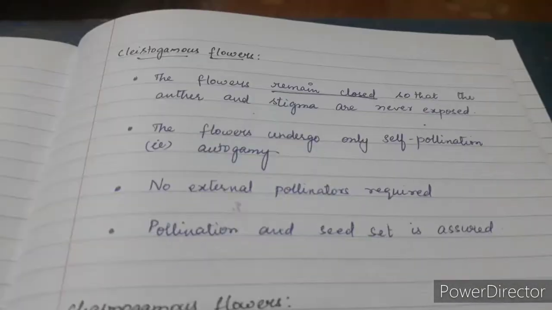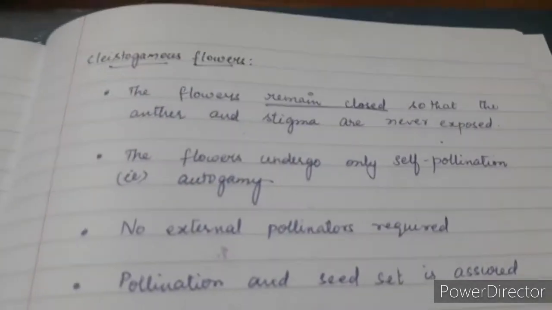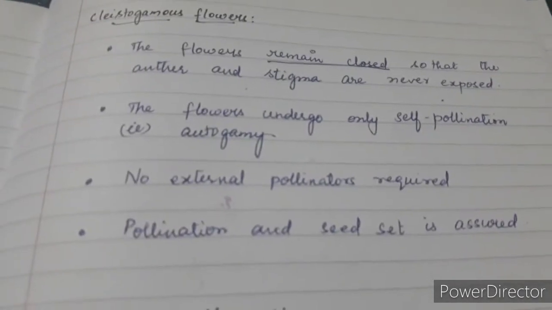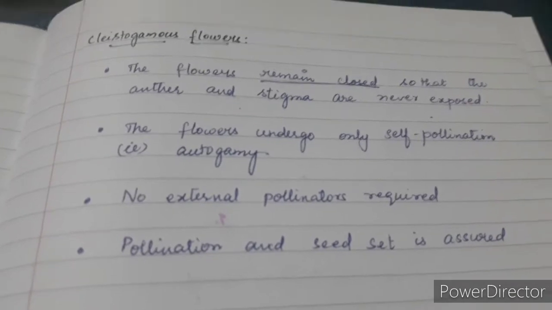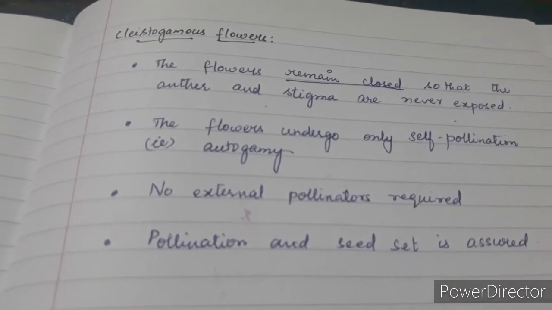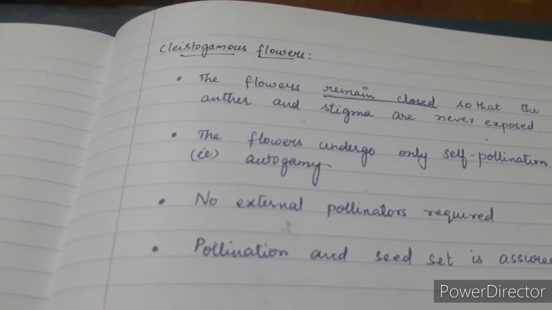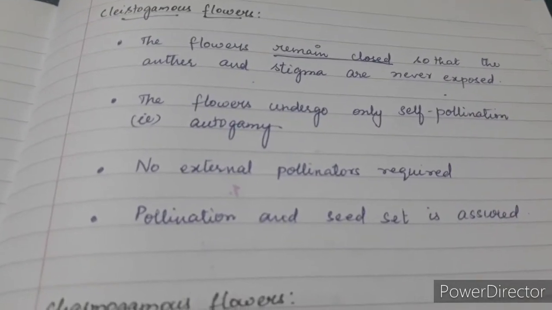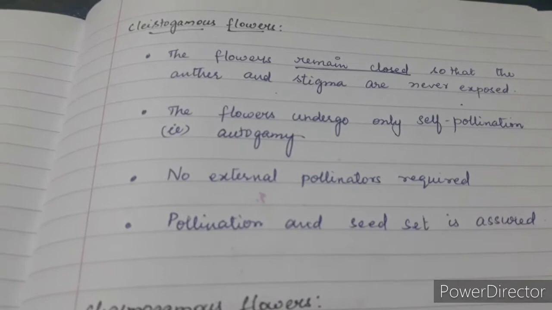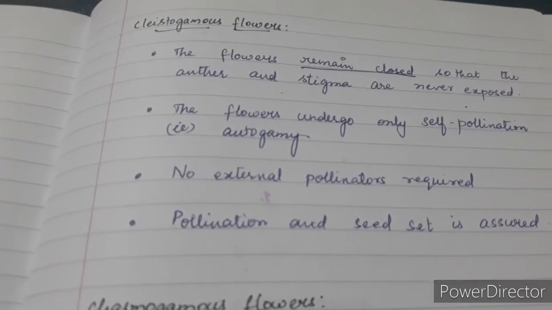Okay. Now let us see what are cleistogamous flowers. The cleistogamous flowers remain closed so that anther and stigma are never exposed to the air, so there is no possibility of pollen grain being released in the air, and there is no possibility of stigma receiving the pollen present in the air.